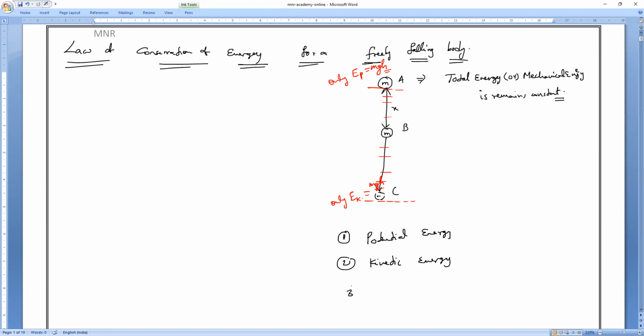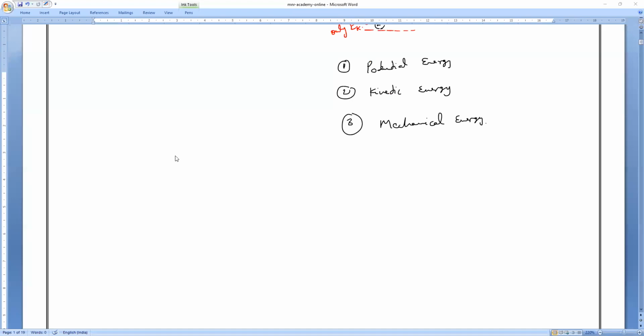And the next is the sum of the potential plus kinetic, which we call mechanical energy. Mechanical energy equals the sum of the kinetic energy plus the potential energy, that is, half mv square plus mgh.